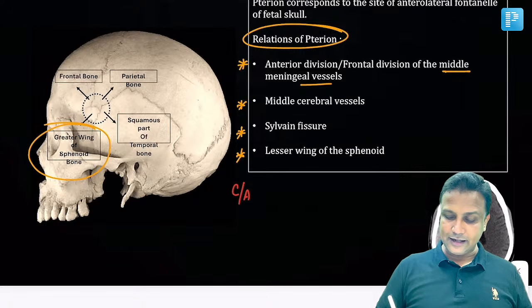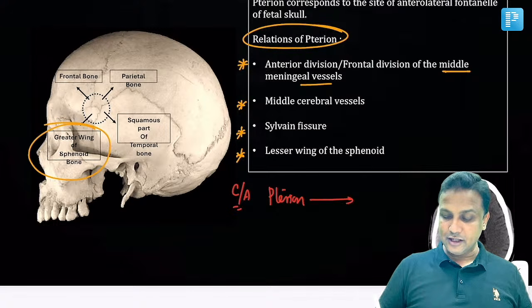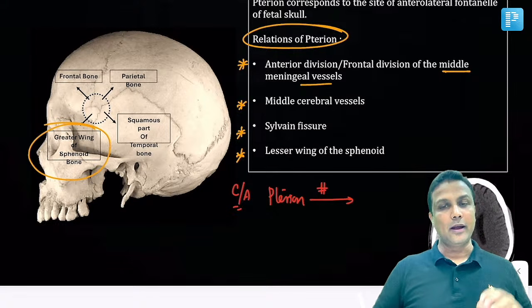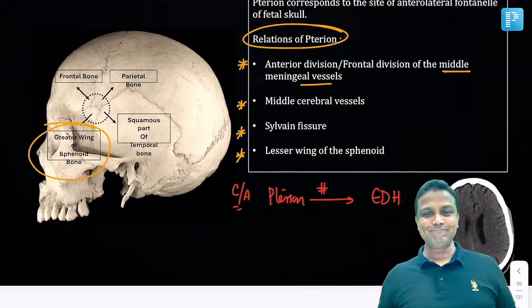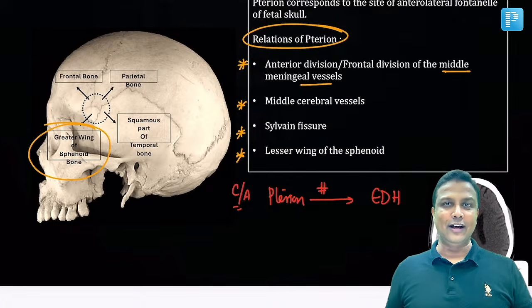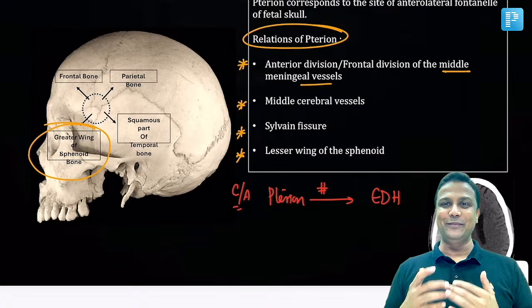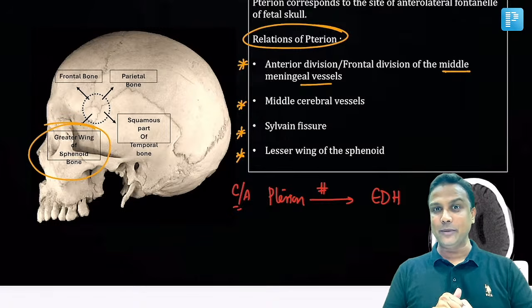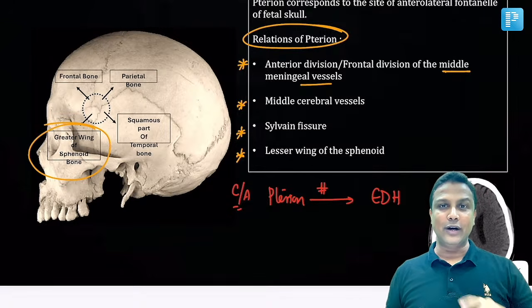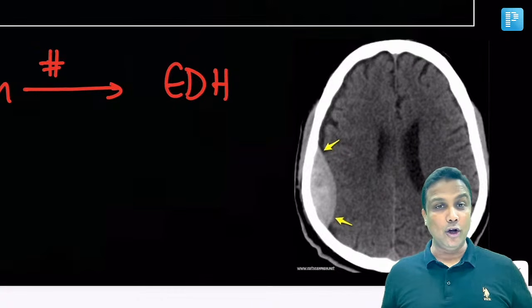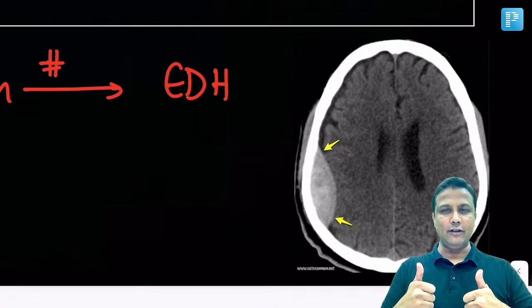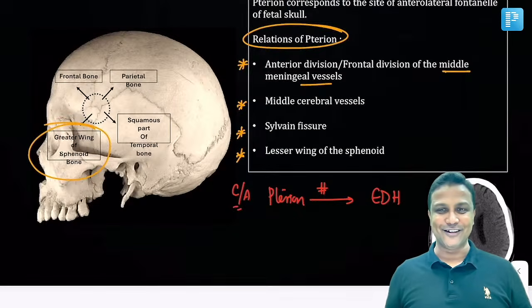Welcome to clinical anatomy. If there is an injury at pterion, I told you very clearly, what do you have just inside the pterion? Middle meningeal artery. And if it ruptures, again it will lead to what? Epidural hemorrhage. What is the artery involved there? Middle meningeal artery. It passes from which foramen? Foramen spinosum. Clinically, how to identify? There will be a lens-shaped hemorrhage here, and along with that, there will be a lucid interval. Every point is revised in your LRR session here, sir.